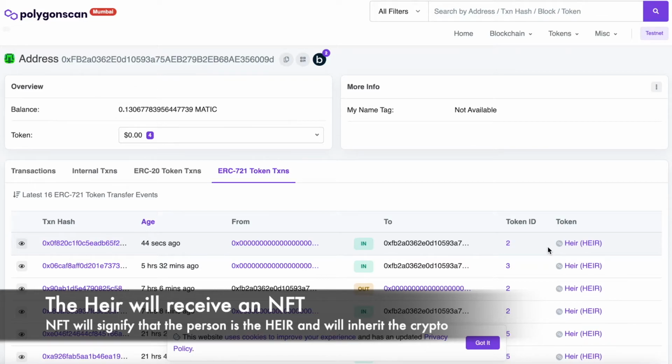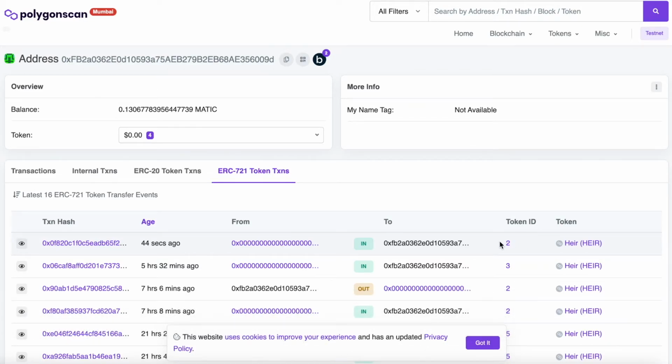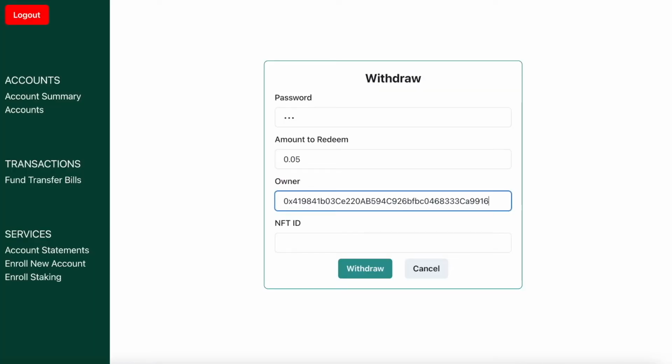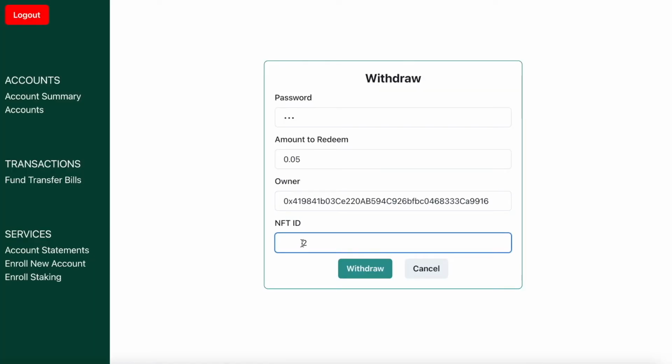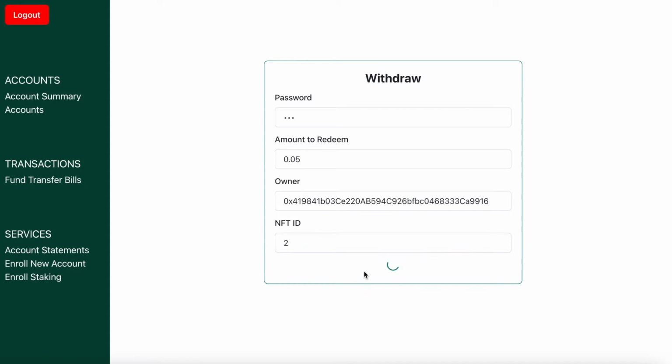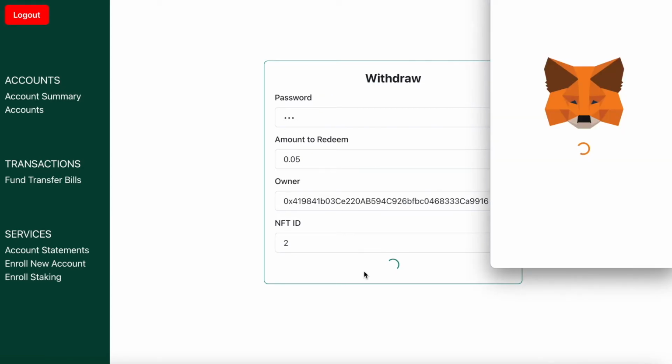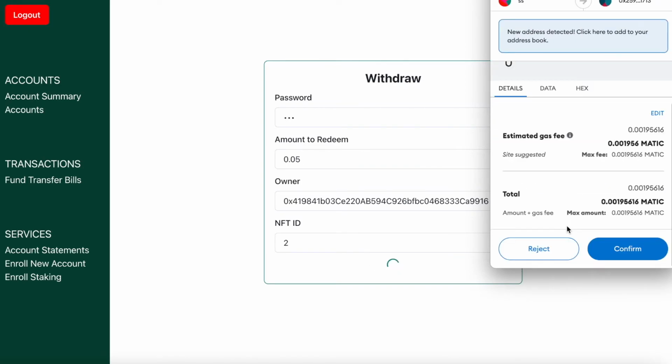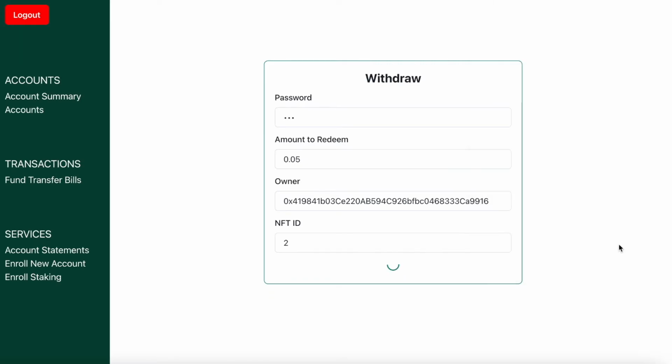Right now the token ID is number 2, so I'll enter that into the withdrawal form and then click on withdraw. It is to withdraw the money if this person doesn't interact with the wallet.